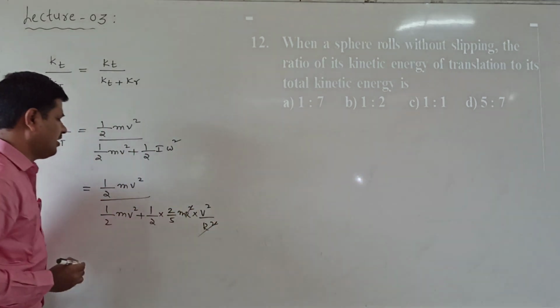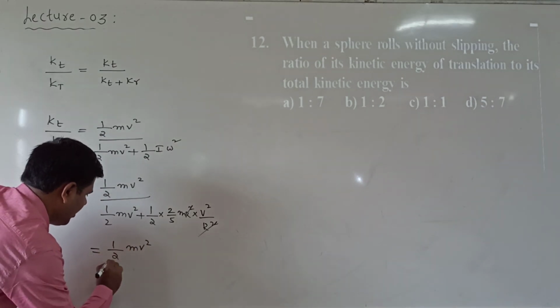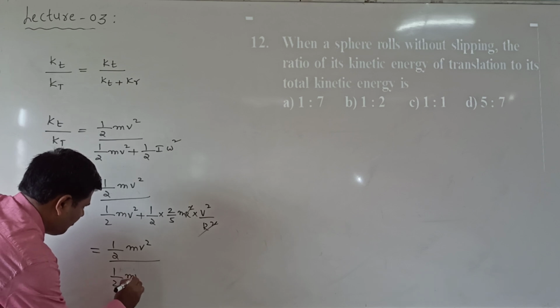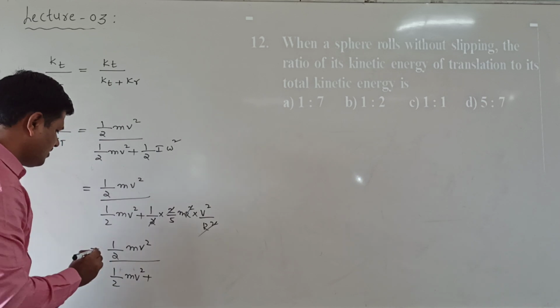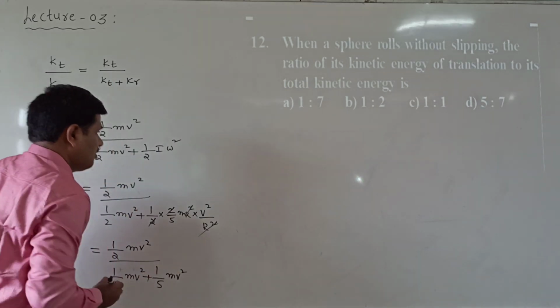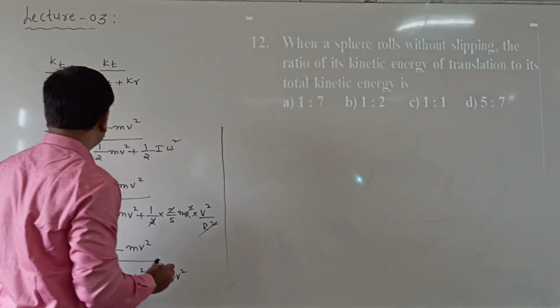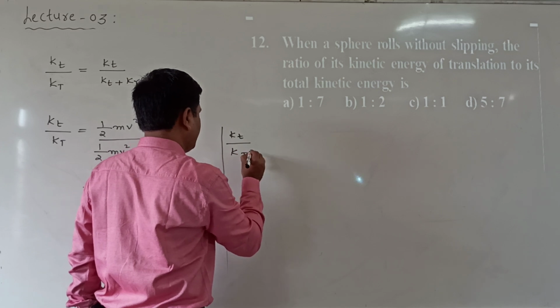Now what are we getting here? We are getting 1 by 2 mv square by 1 by 2 mv square plus this, the 2 is also getting cancelled. Now what are we getting here? 1 by 5 mv square. Now we can calculate here. K translational by K total can be written as